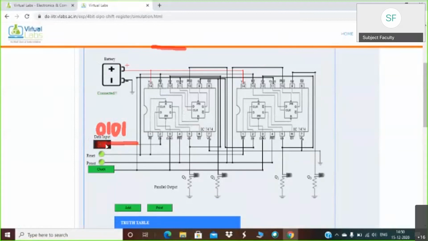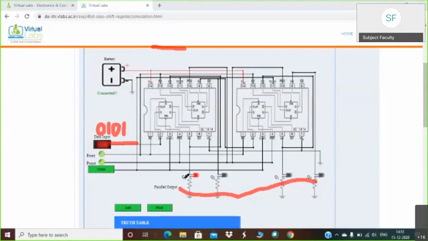So this data input is now 1. You have pressed this switch on the one side. Now you have to simply give the clock, because without clock your circuit will not work. So you have to apply the clock here. I am just clicking on this clock. Just observe the changes which are happening along Q3, Q2, Q1 and Q0.